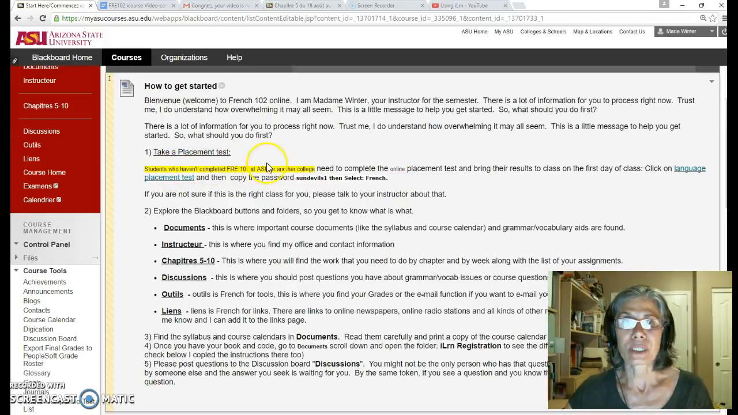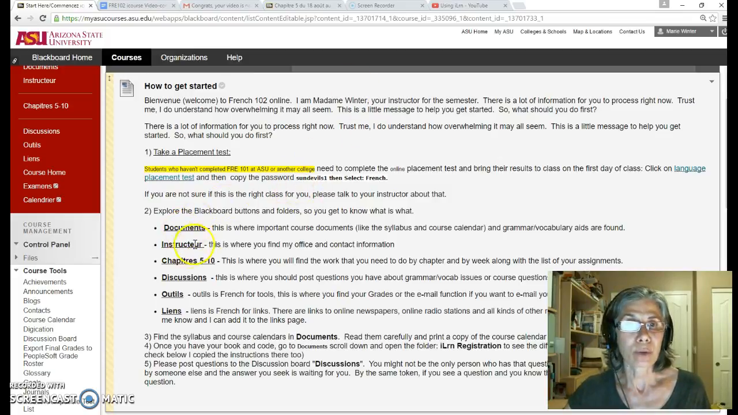And for those of you who didn't take 101 at ASU or another community college, you need to take the placement test. Here's a password, and then you have to select French. This is very important. Last semester, I had a student in 102. When I saw her level, I made her take the test, and she went directly into 202. So she saved a lot of money and a lot of headache being bored in the 102 class. So if you're not sure, do take the test. It's a good thing to start the semester, just to at least help you review too.